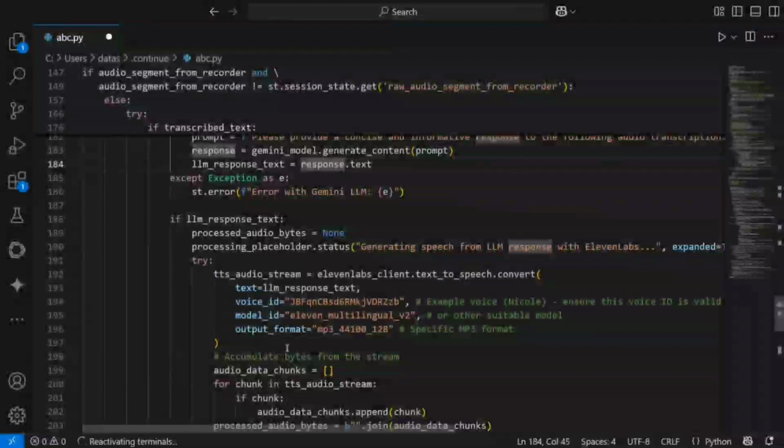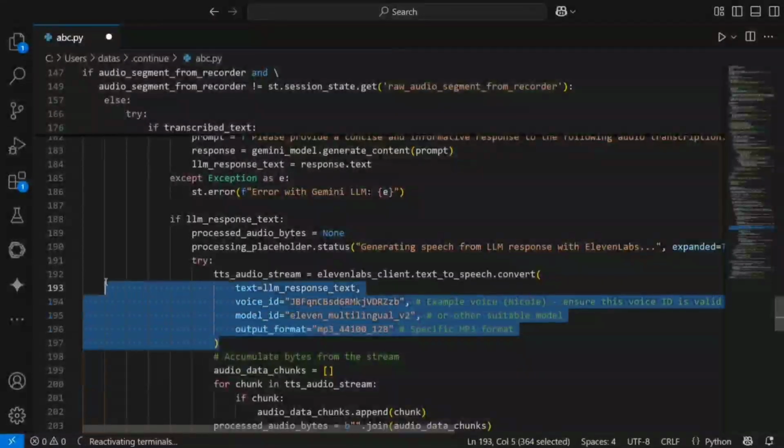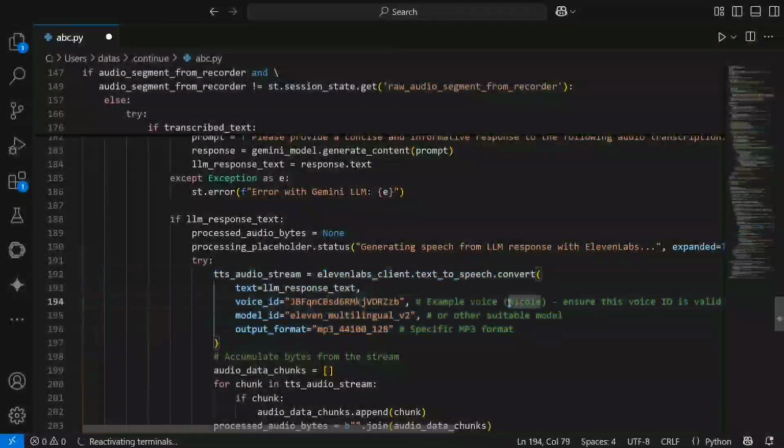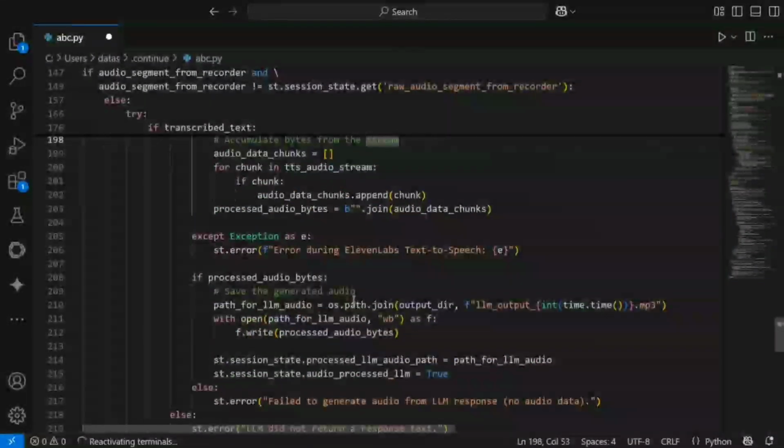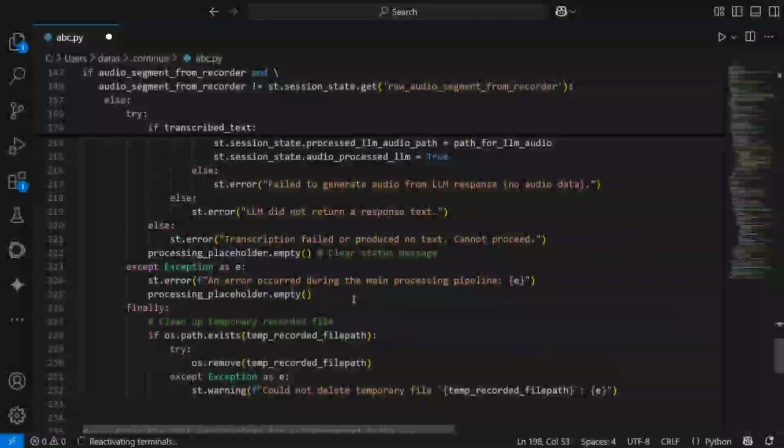Now the last most important section is the 11 Labs text to speech convert. So whatever output we got from Gemini, as you can see on the top, the LLM response.txt, we are feeding it to the 11 Labs API key. The voice ID, you can change the voice ID. No worries about it. It will generate a different voice. And the model ID is 11 Labs multilingual V2. Output format is MP3. With this, the TTS audio stream model, the audio is generated and which is auto played for us.